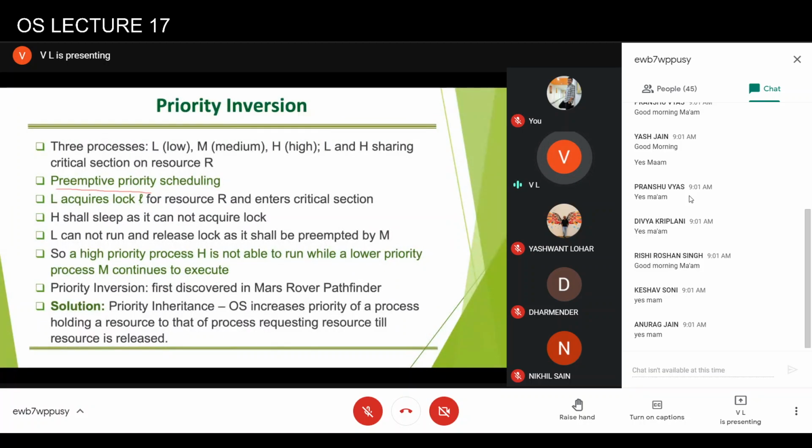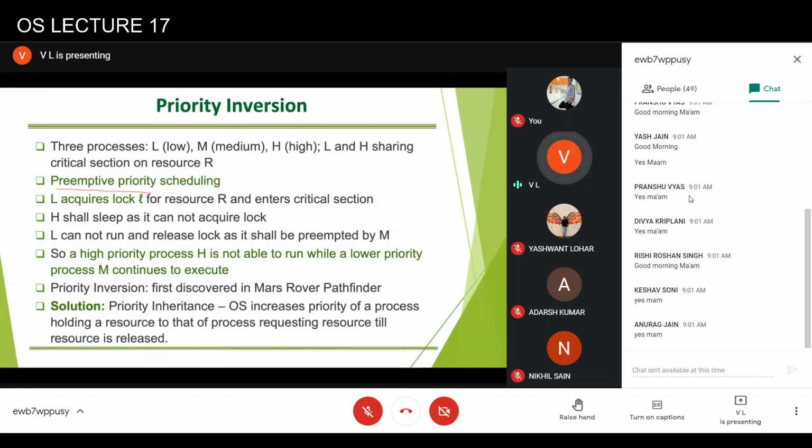So this can happen if there are three processes, and let's say these three processes are of different priority. Let's say the process with the lowest priority is represented by L, the process with medium priority is represented by M, and H is the process with the highest priority of all three. And also L and H are sharing a critical section on some resource. It means they are sharing a resource R in a mutually exclusive mode, and at a time only one of the processes can be in the critical section.